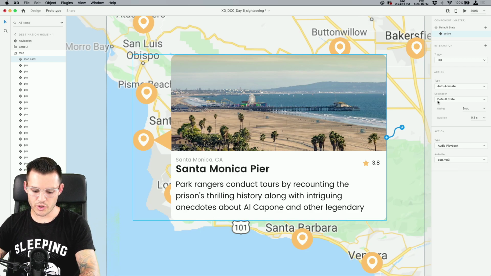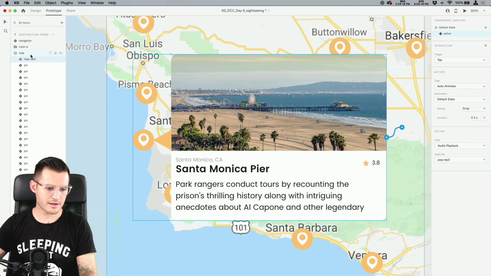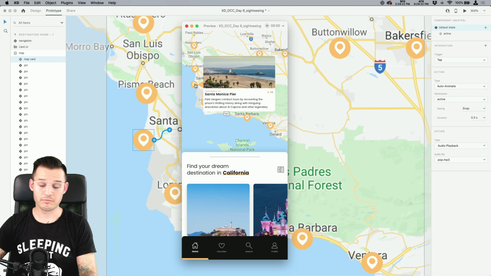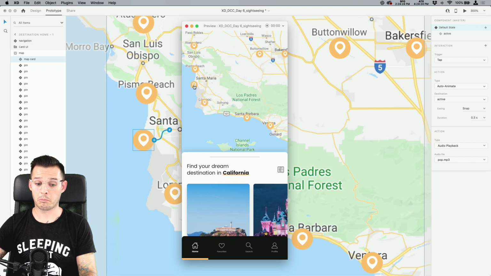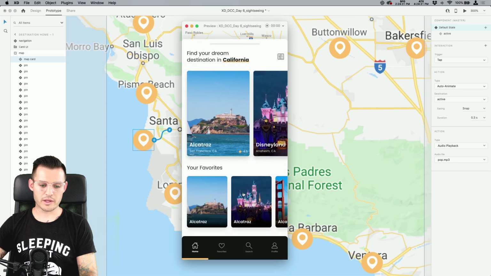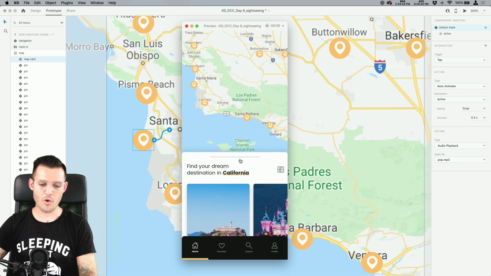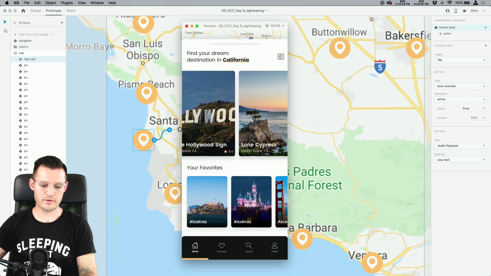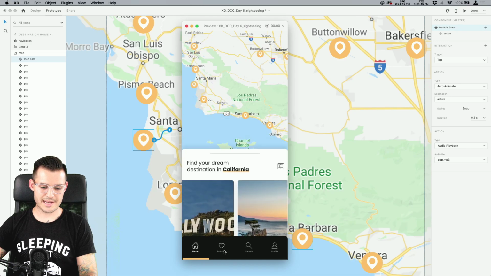And I'm gonna turn the volume up on my laptop in hopes that you can hear it. Let's see if we can hear it. I hope you could hear that. Let's try it again. It's pretty fun. Okay, so we're gonna head back here. We can roll this up, roll it down. Oh, we got this fun little animation somehow. I don't know how I did that. That's pretty fun. But now we can click on our Santa Monica Pier, turn it off, scroll around, select the locations, navigate in our nav.